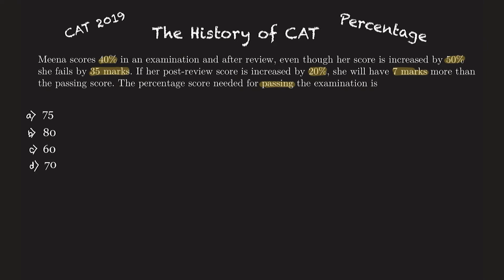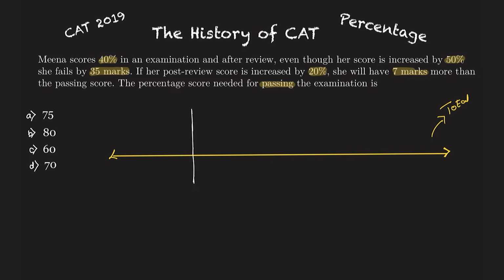Okay, so how do you start with such kind of problem? Always start with a number line approach, because it will be easier to plot the total marks, passing marks, and eventually reach our answer. This number line is nothing but the maximum marks for the examination, the entire number line. The passing mark will lie somewhere on the number line. Meena scores 40% of the marks, which means out of the total marks, she scores 40%, and total is this entire number line.